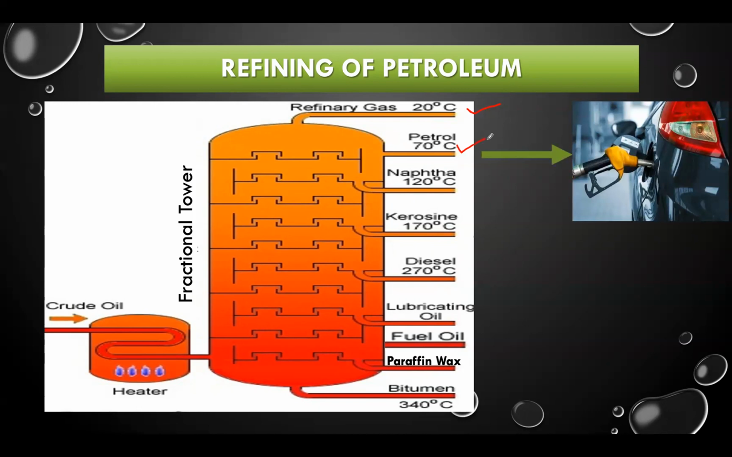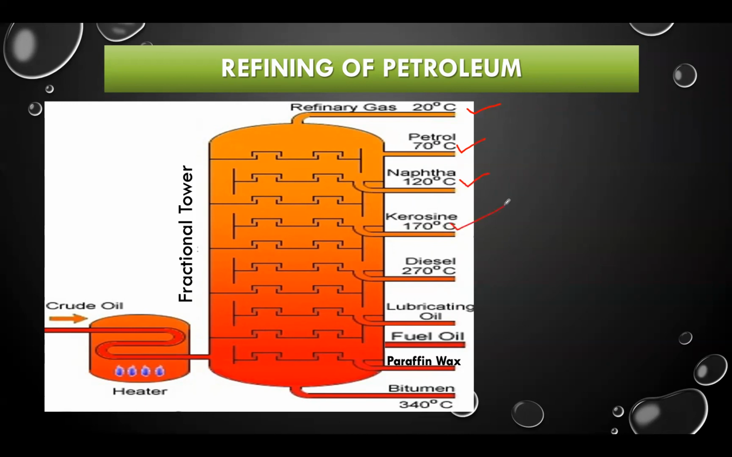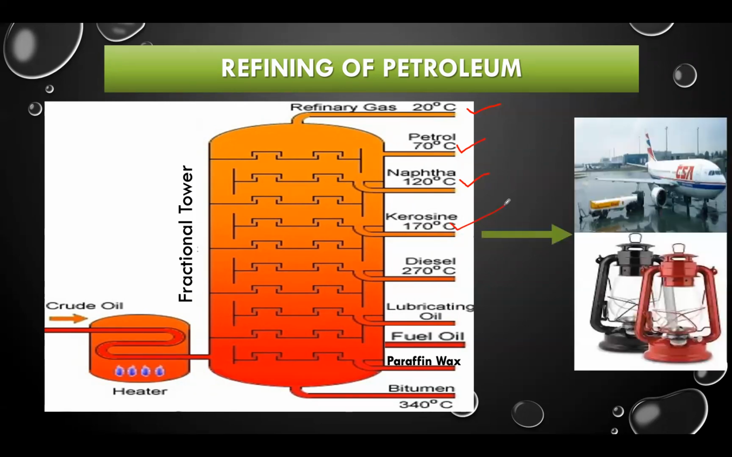The next product that we obtain by refining petroleum is naphtha, and it is mostly used for making chemicals. The next one is kerosene. You know the use of kerosene. Previously it was used for lighting in lamps and lanterns, and nowadays it is also used in aircraft as fuel.